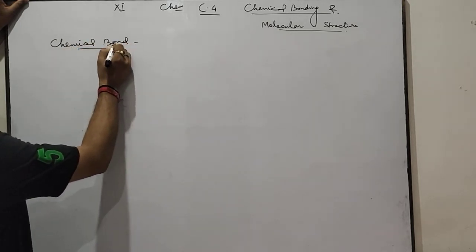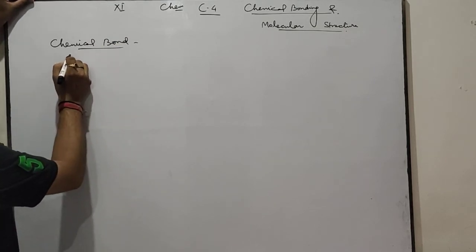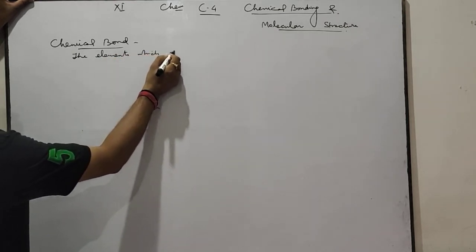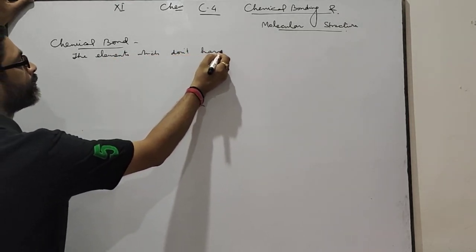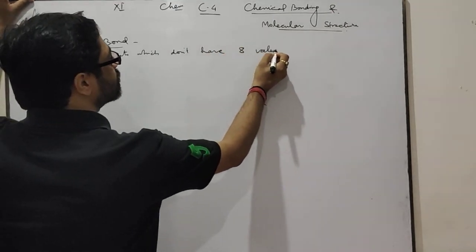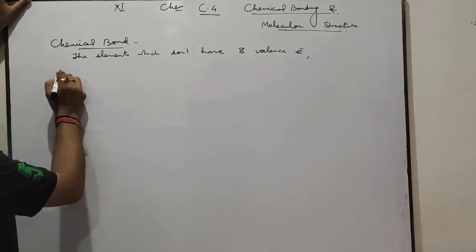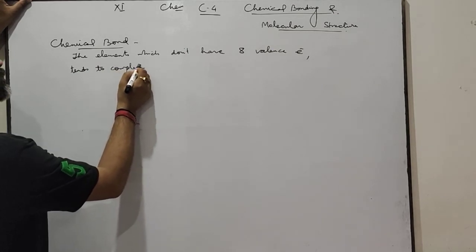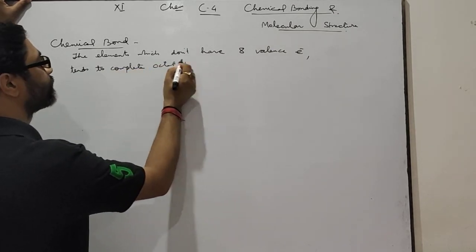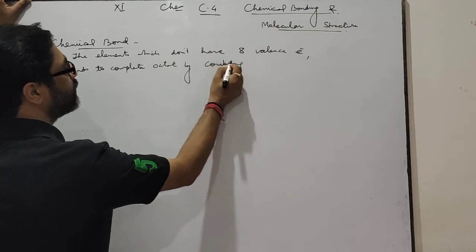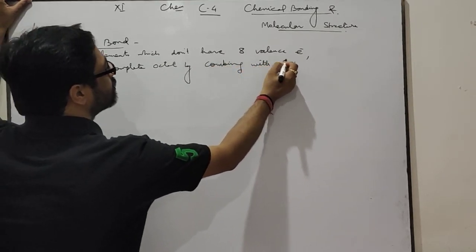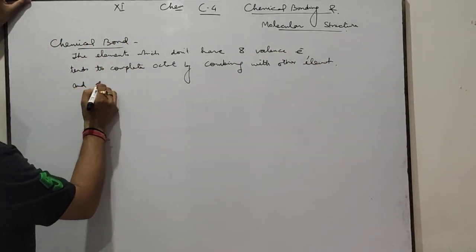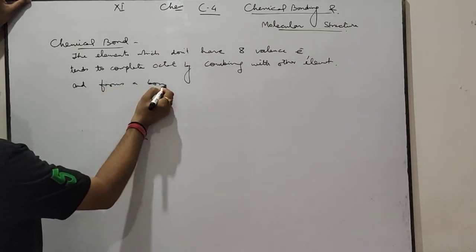What is a chemical bond? The elements which do not have 8 valence electrons tend to complete their octet by combining with other elements and form a bond.